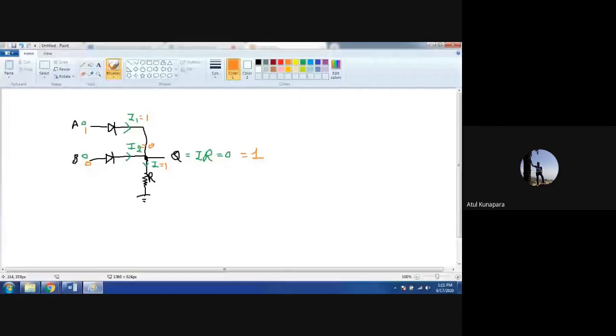Similarly, you can take another case. Your B is at logic 1 and A is 0. Then this is not going to be at logic 1, and this is going to be 0, but ultimately your current I will be there, and that's why you will get logic 1. And when both are at logic 1, you will find the current here also logic 1, here also logic 1, means your I1 is still there, and that will also give you logic 1. So this is how you can realize your OR gate using diode resistor logic.